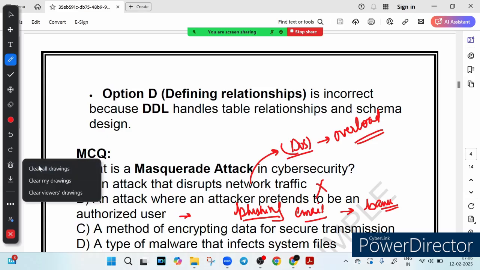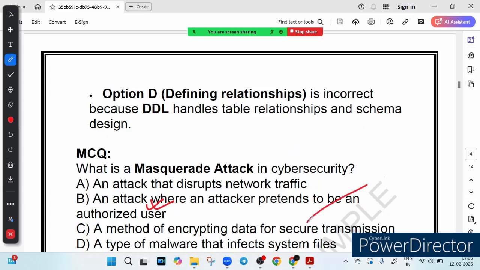Now option C says a method of encrypting data for secure transmission. Encrypting is a security measure, not an attack. It helps protect data from hackers, but it is not a Masquerade attack. So option C is wrong.